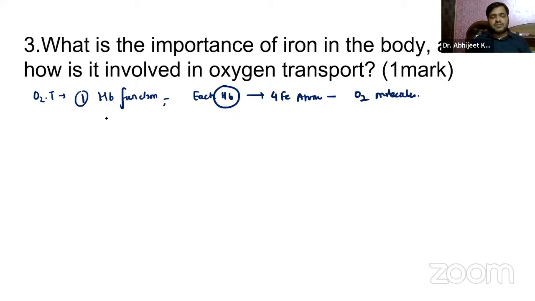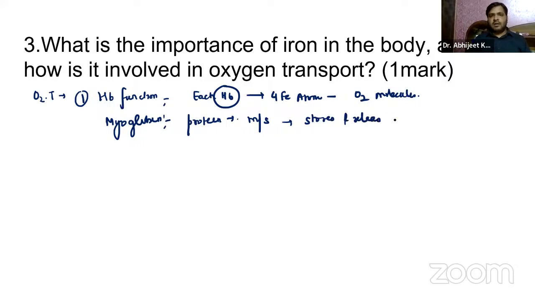Iron is also a component of myoglobin, guys. You already know myoglobin is a protein found in muscles. It stores and releases oxygen as needed. Myoglobin also facilitates the transfer of oxygen from the blood to the muscle cells, especially during physical activity. So that is something you have to remember.